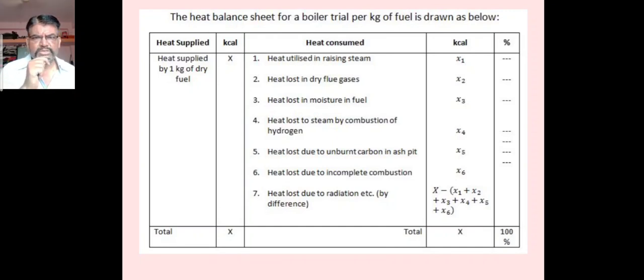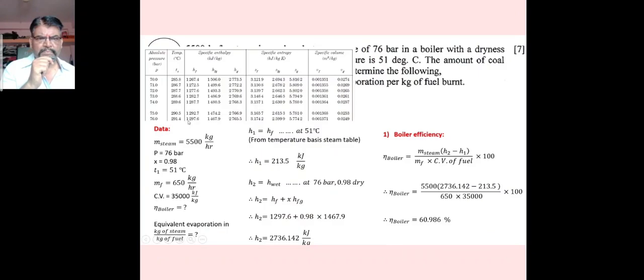So LHS is equal to RHS. The value of heat supplied must be equivalent to the value of heat consumed or heat expenditure. Next, while solving numericals,